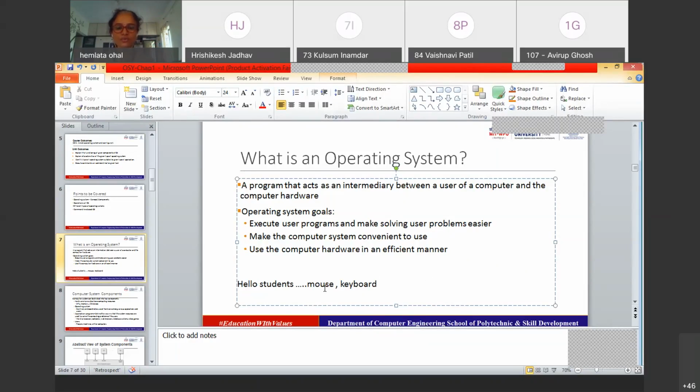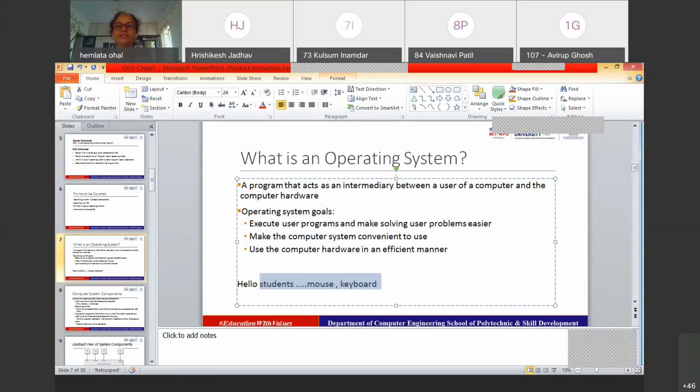Now do we care about it? We absolutely don't care about it, right. We go on using these devices. So at the back end, who is taking care of it? The operating system is taking care of it. And ultimately, it is making it easy for us to use the computer system as well as using the computer hardware in an efficient manner, right?